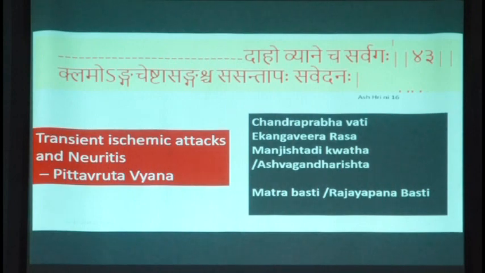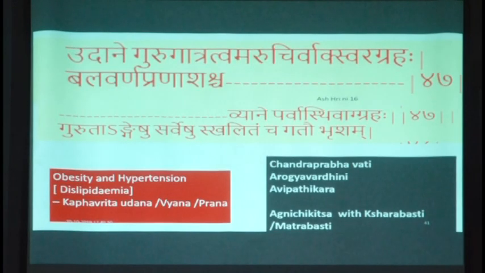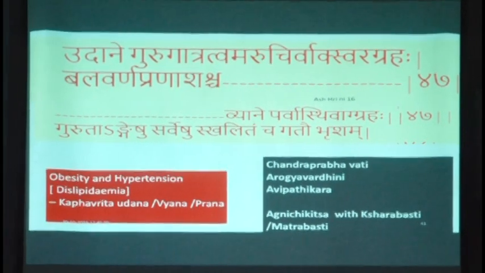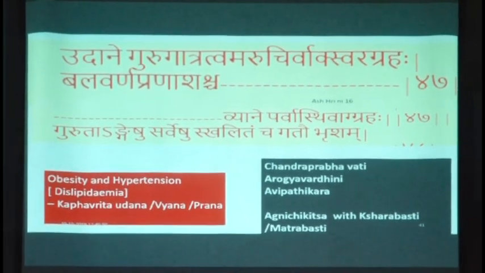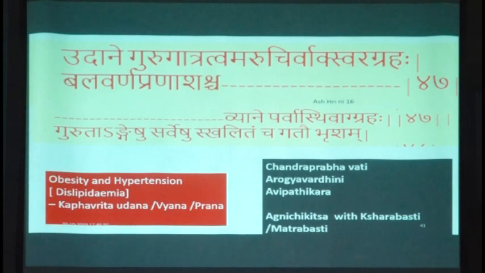Next slide. Now, the other variety of hypertension which we come across is in obese patients, where it's due to the Kapha Avrita Vyana Lakshanas. Kapha Avrita Udana Lakshana is Udane Gurugatratvam, Aruchihi, Vakswaragraha. Exactly the same symptoms as hypertension accompanied with obesity. The only point is we now often consider obesity as a cause of hypertension, whereas the statement says obesity may also be a result of the pathology.